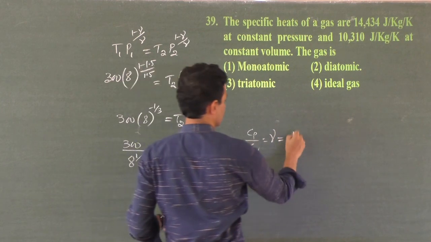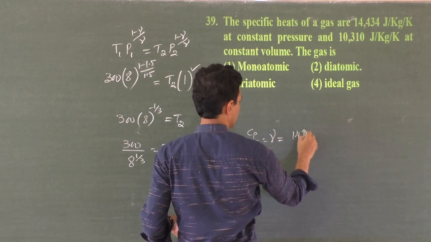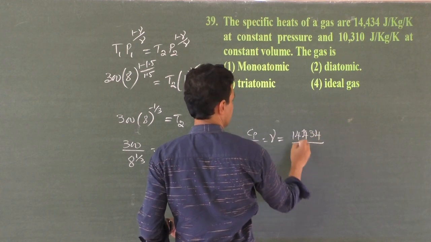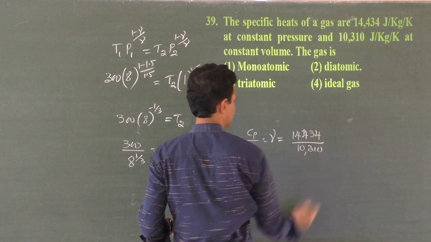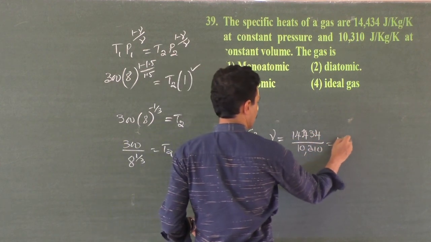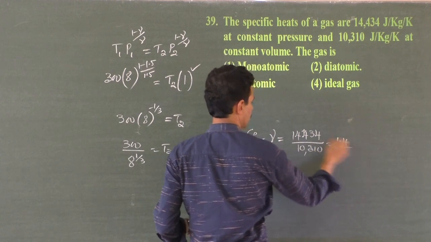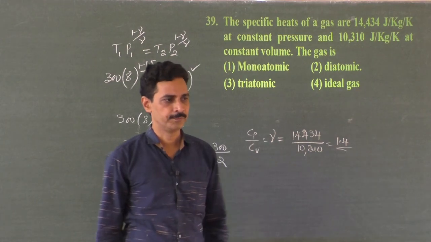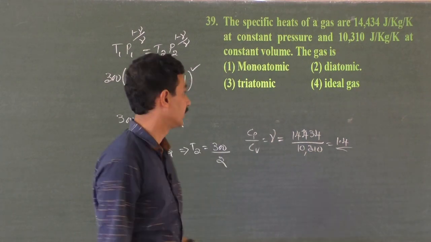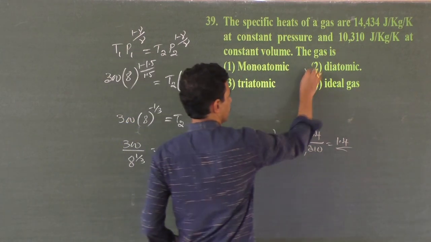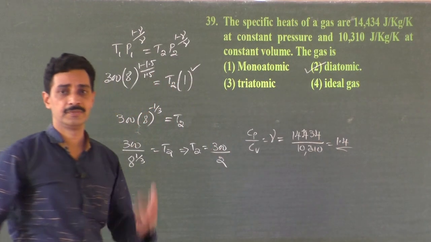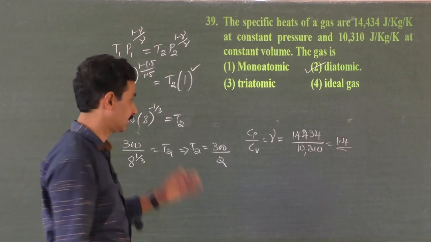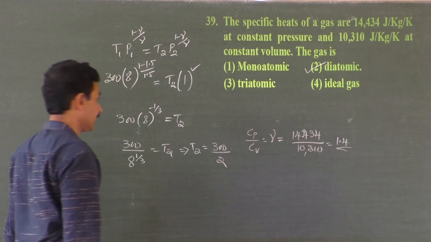Gamma is almost 14,434 divided by 10,310, and that comes to almost 1.4, because it is almost 10,000 and 14,000. 1.4 is for diatomic gas. We are going to study about the different gamma values in thermodynamics. That we will do. So it's a diatomic gas.